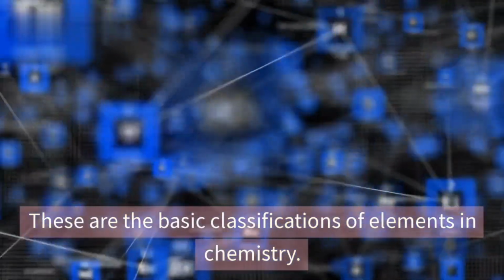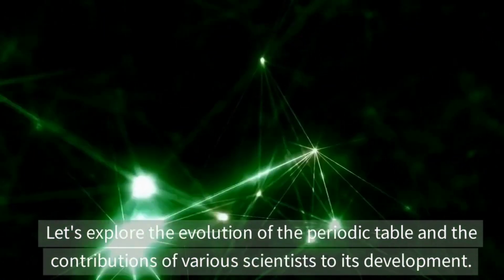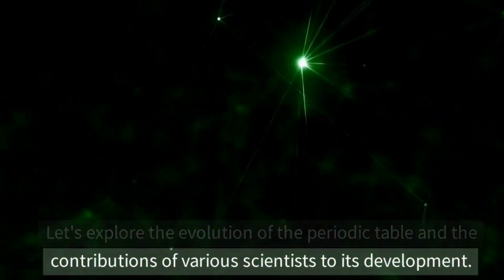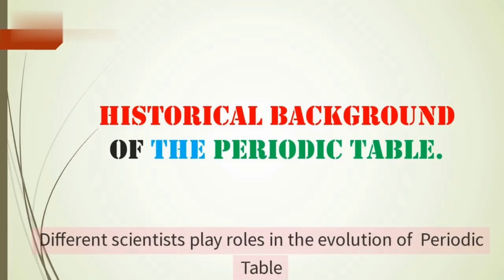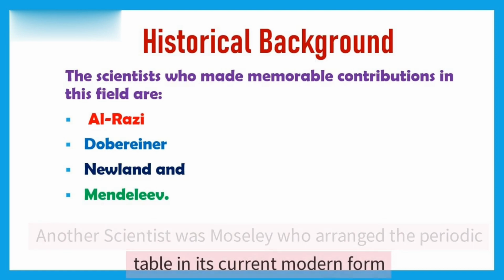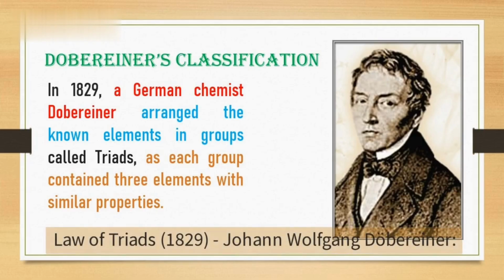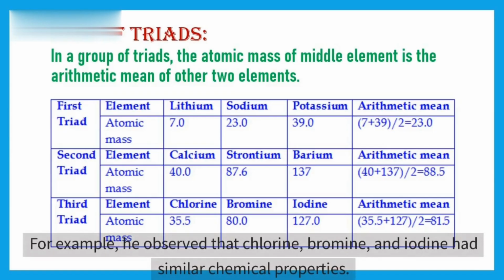After this, let's move toward the evolution of periodic table and the involvement of different scientists in its development. Different scientists played roles in the development of periodic table. The first ones were Al-Razi, De Bruyne, Newland, and Mendeleev. The very first classification was based on physical and chemical properties of substances. Then De Bruyne gave the concept of triads. He told that the atomic mass of the middle element is the arithmetic mean of the other two elements.